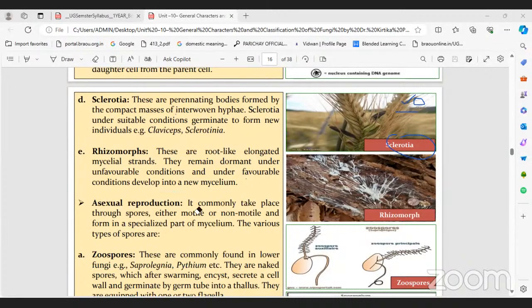Now let's see asexual reproduction. What is asexual reproduction? How does it take place? Through spores.